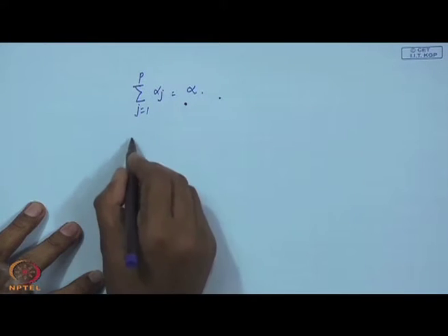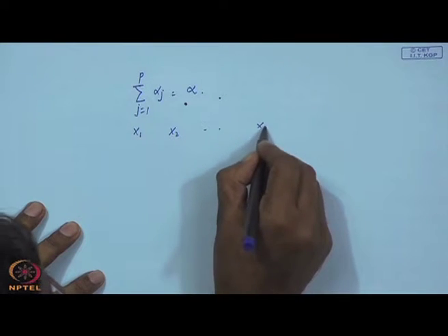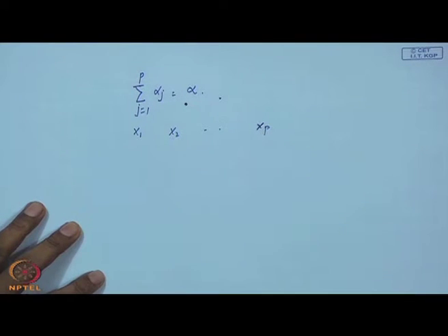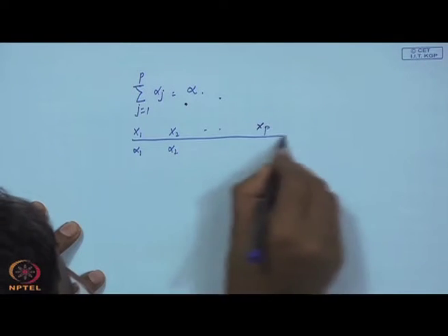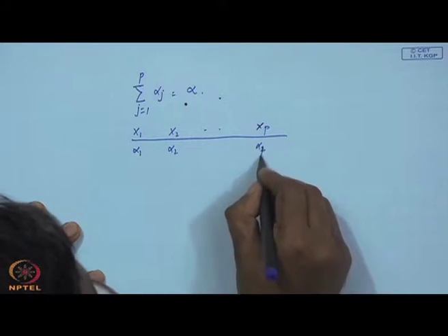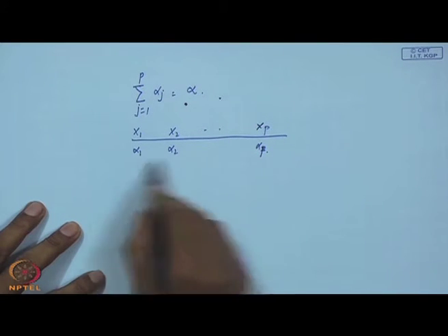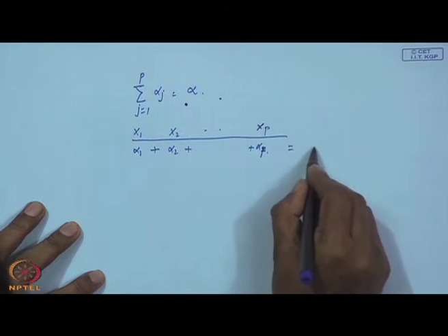What is happening here? Suppose you have p variables x1, x2 up to xp. Now this is alpha 1, alpha 2, you are giving a probability value for each, up to alpha p. Now, my requirement is that this plus this plus this is alpha.